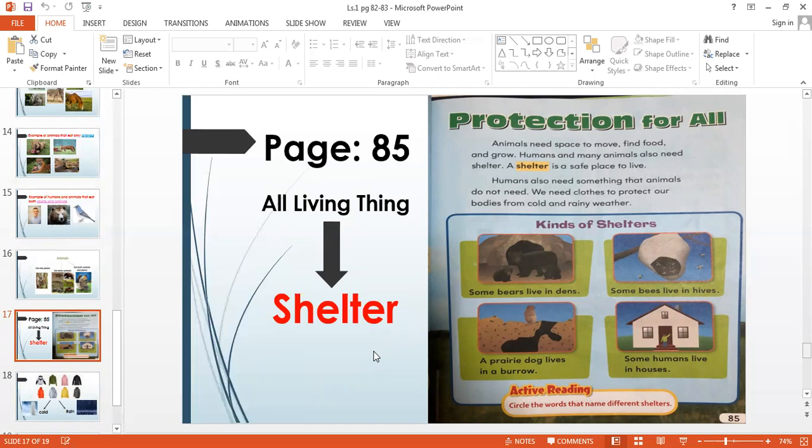So different animals have different shelters. Like the honeybees have hives, and humans have houses, and dogs have kennels. So these are the 4 basic needs of all living things. Let's revise it again. It is water, air, food and shelter. So these are the 4 things which are important for us.